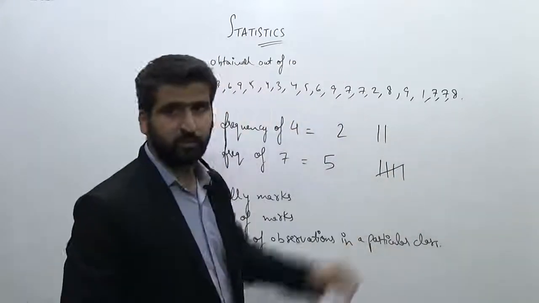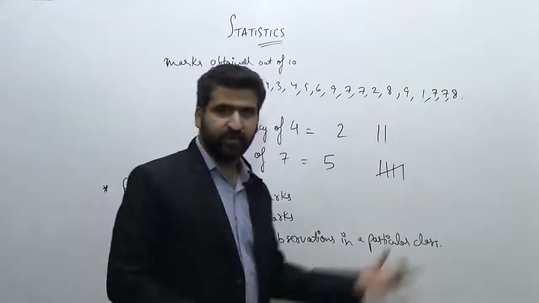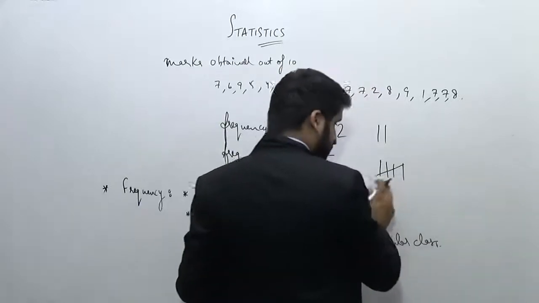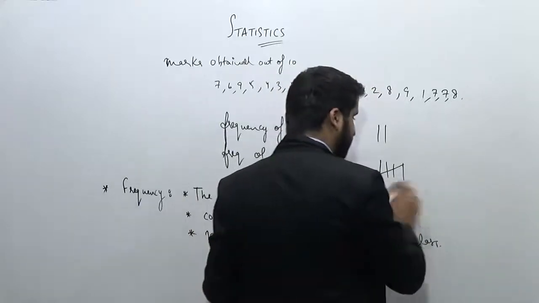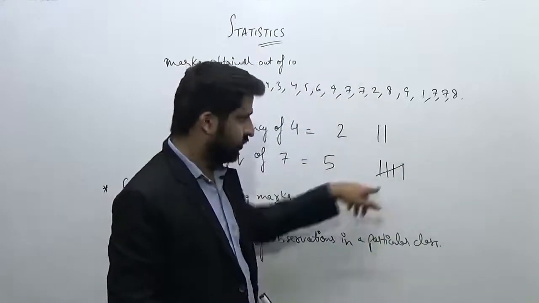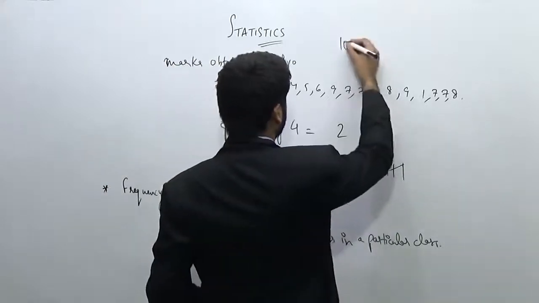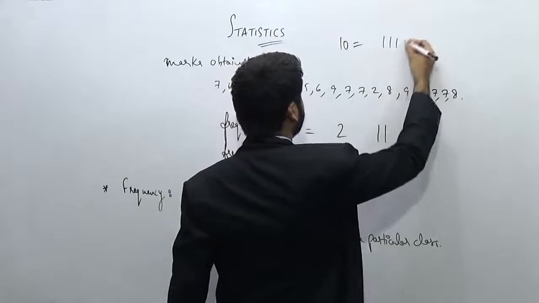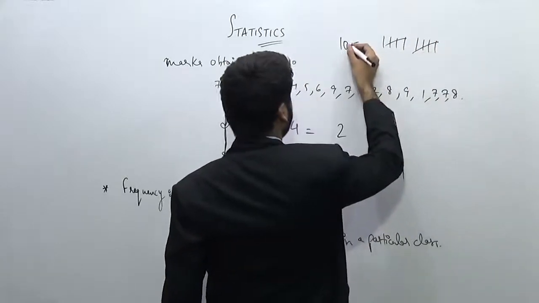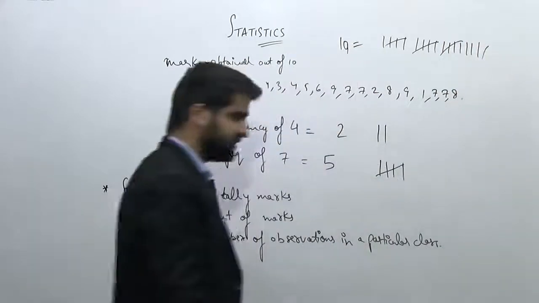You must remember this from 6th or 7th class, or some movies where they count years or months, that after completing 5, we put a cross on all these 4 bars. And if I want to write 10, then how will I write 10? 1, 2, 3, 4, 5, 1, 2, 3, 4, 5, and if I want to write, let's say, 19, then 1, 2, 3, 4. So this is the meaning of tally marks.